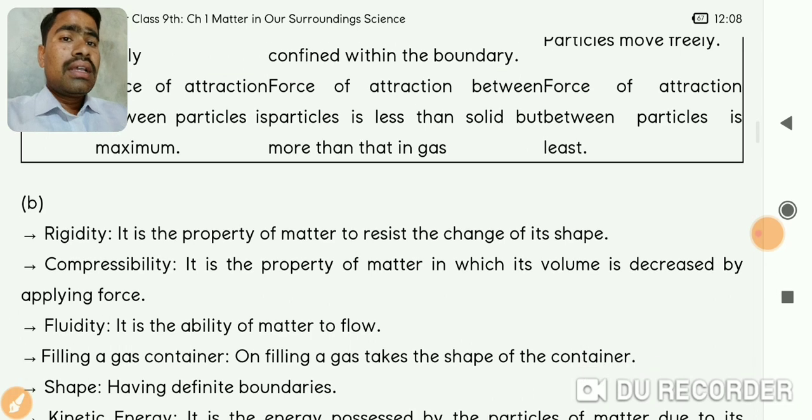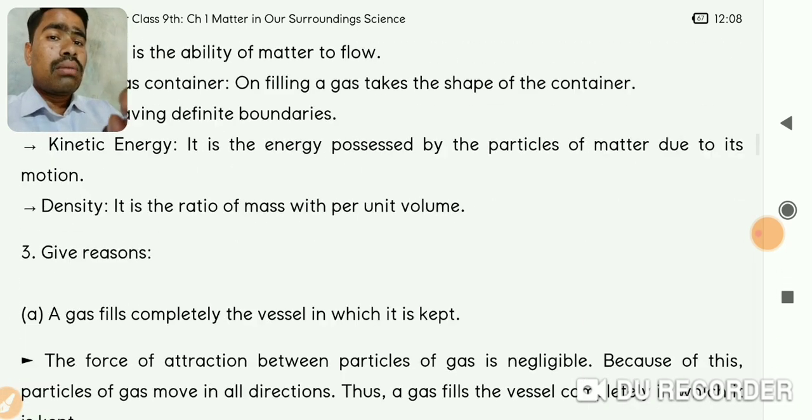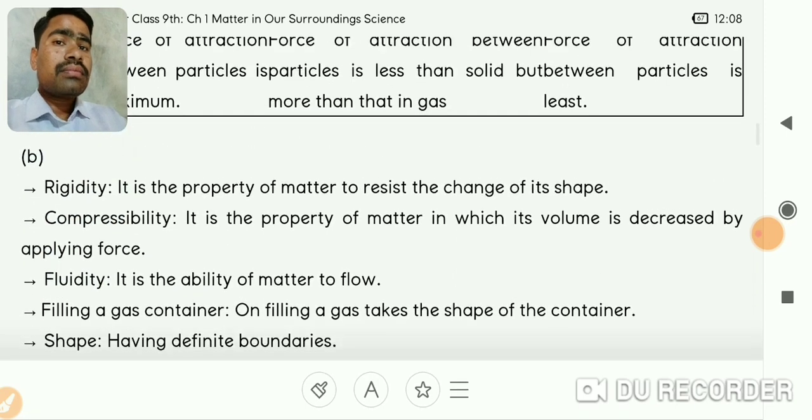So the next question was to comment on properties like rigidity, compressibility and so on. First of all, what is rigidity? Rigidity is the property of matter to resist change in shape. If you squeeze a cricket ball, it is squeezed because it does not resist the change in shape, so it is not rigid.